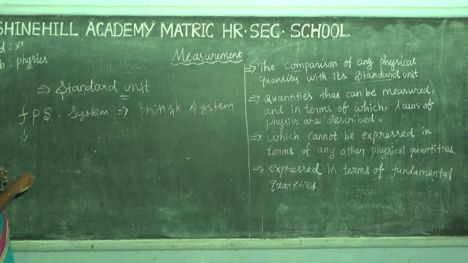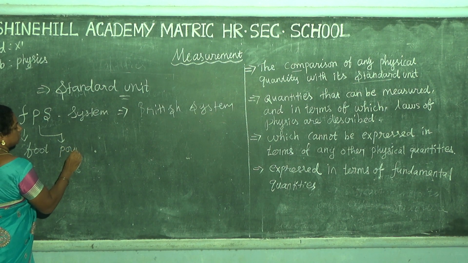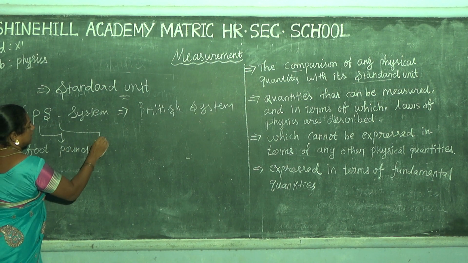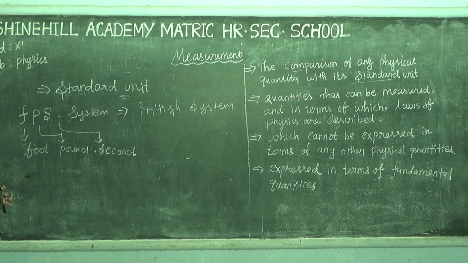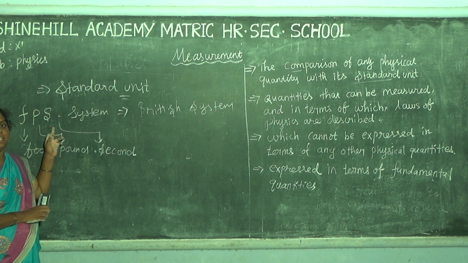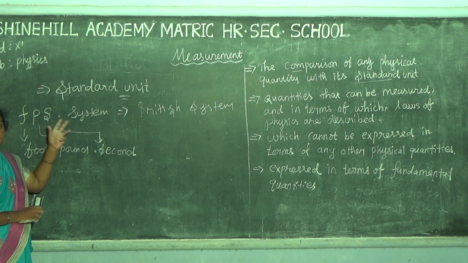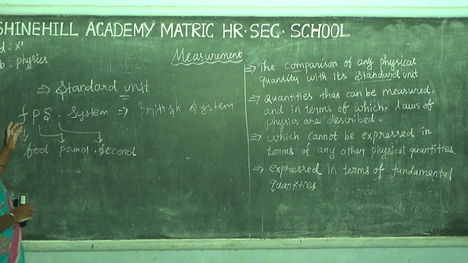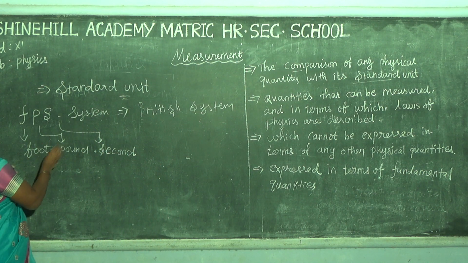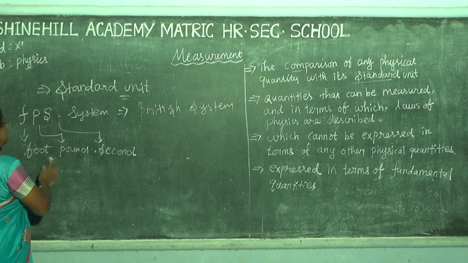F means foot, P means pound, and S means second. That is for the FPS system. The FPS system means the British system, you know. So the F derivation is the foot, P means pound, and S means the second.